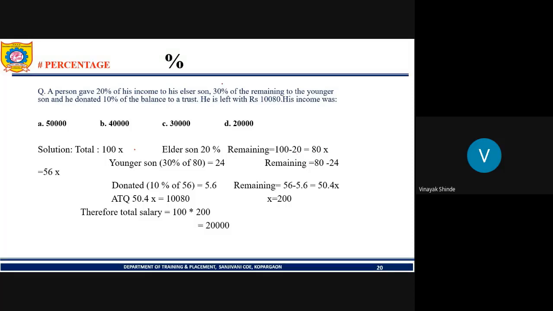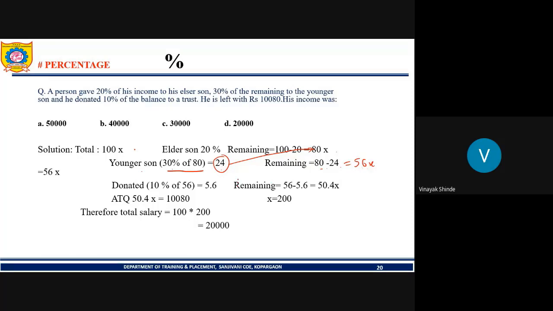Now what is given to the younger son? It is 30% of this 80, so 24x is given to the younger son. Now reduce this 24 from this 80. 80 minus 24, so what remains is 56x.